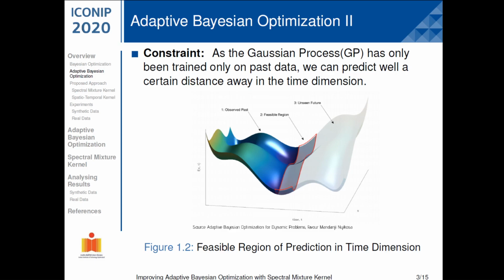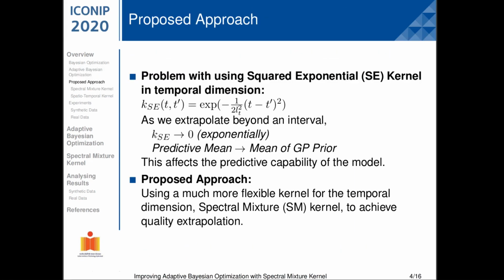In the current form of adaptive Bayesian optimization, the squared exponential kernel is being used, and it can be seen from the equation of this kernel that as we move farther away in time, the value of the kernel goes to 0 exponentially. Due to this, the predictive mean goes to the mean of the Gaussian process prior. This limits the feasible region of future prediction to a small value, affecting the predictive capability of the model. We propose to overcome this by using a richer class of kernels called spectral mixture kernel.